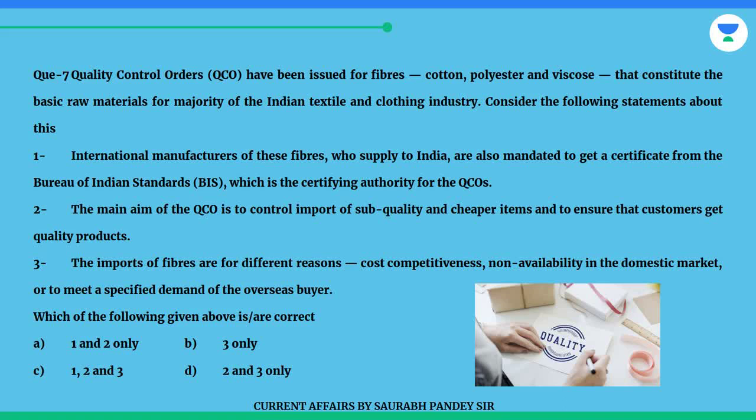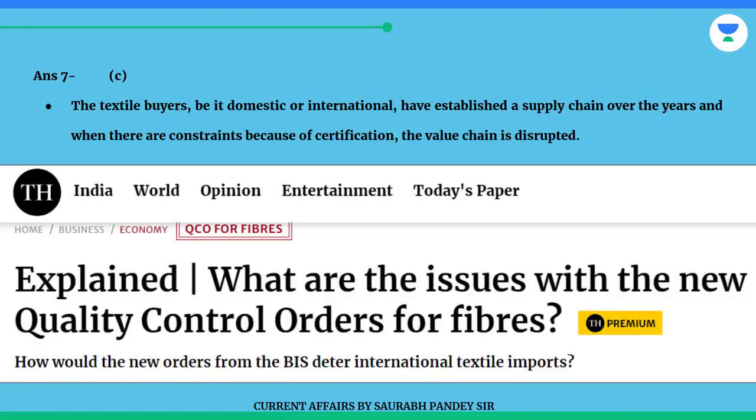Which of the following given above is correct? A. 1 and 2 only. B. 3 only. C. 1, 2 and 3. D. 2 and 3 only. The answer is C. The textile buyers, be they domestic or international, have established a supply chain over the years, and when there are constraints because of certification, the value chain is disrupted.